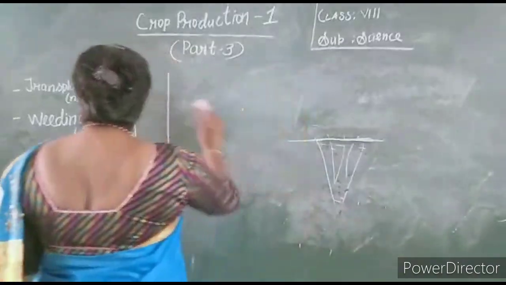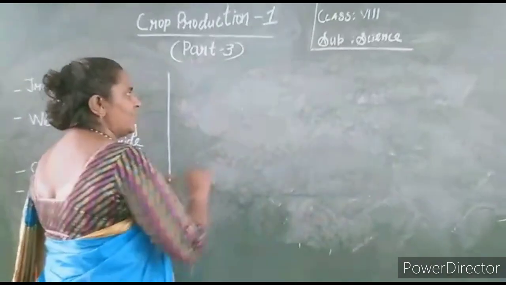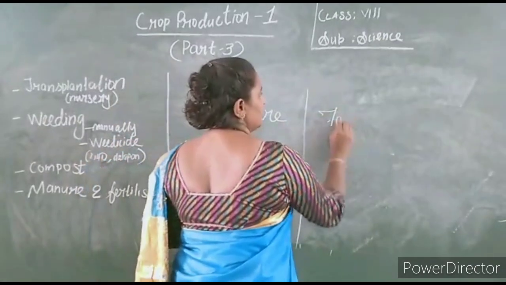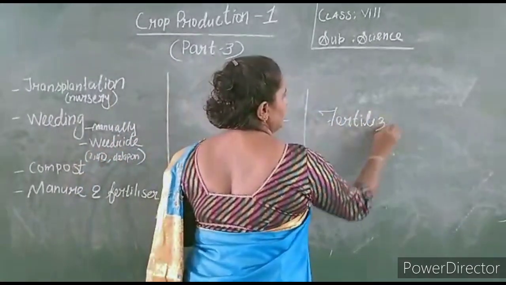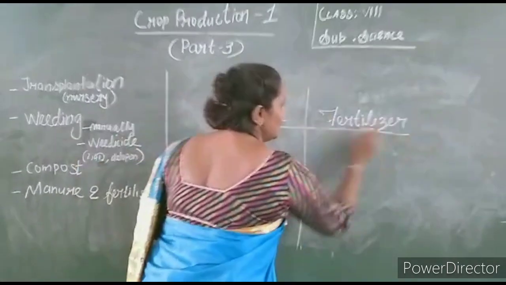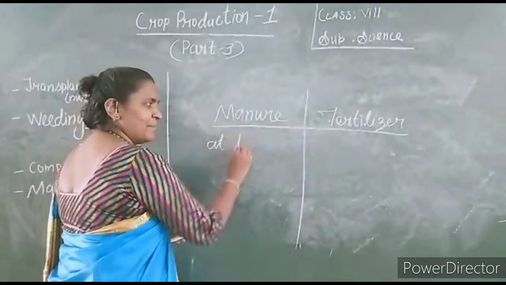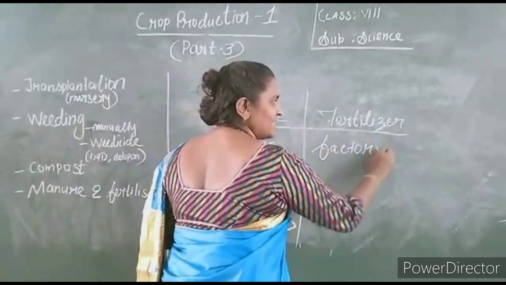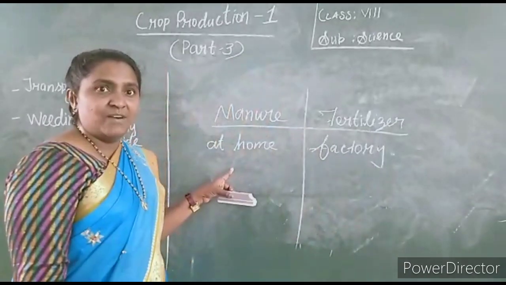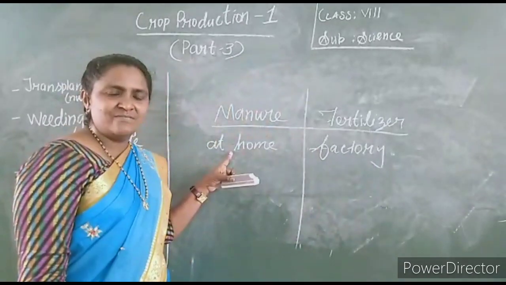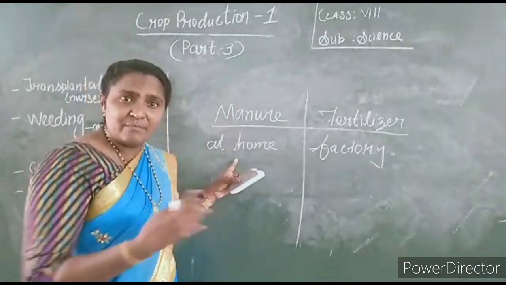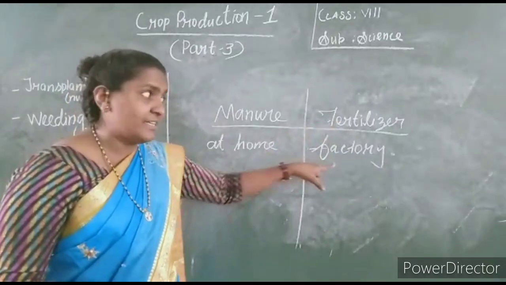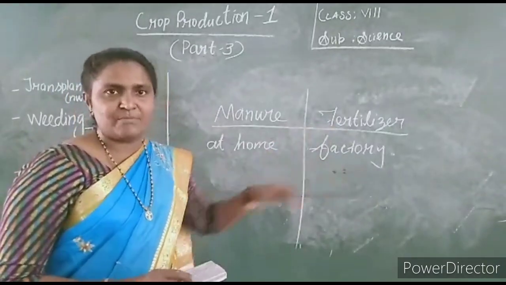Clear? Next one is the difference between manure and fertilizer. What is the difference? Manure is made at home. You can prepare it at home. Fertilizer is prepared in a factory. We prepare this substance in the factory only. I told you compost pit we can prepare for manure, but fertilizer is prepared only in factory.